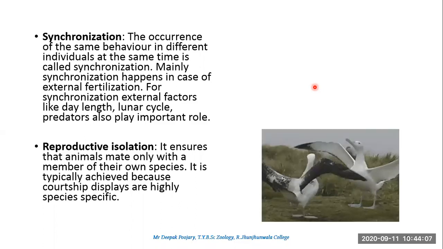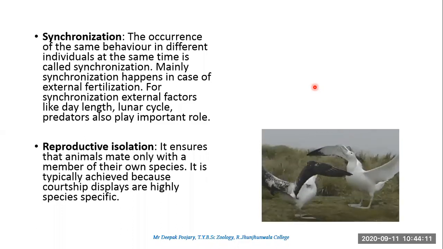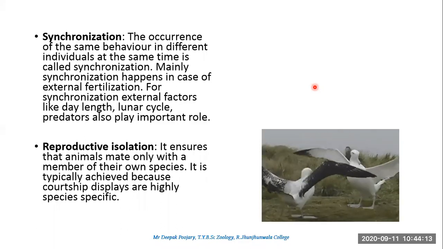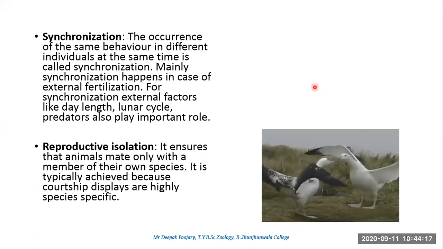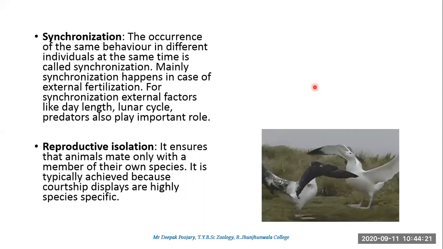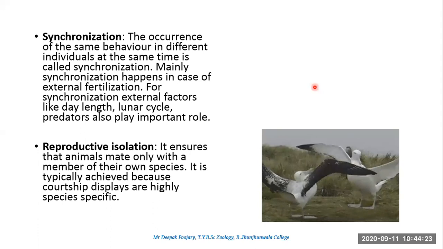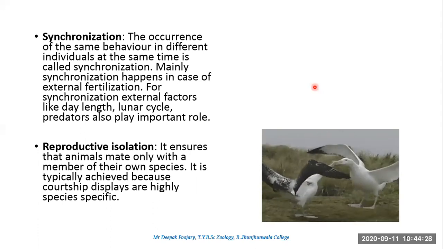Even these birds, albatrosses, also do the same thing. This kind of behavior is actually their dance. This is their mating dance, where both the individuals, the male and the female, will try to dance with each other, and this is in total isolation, separate from their group. So this is called the courtship behavior.